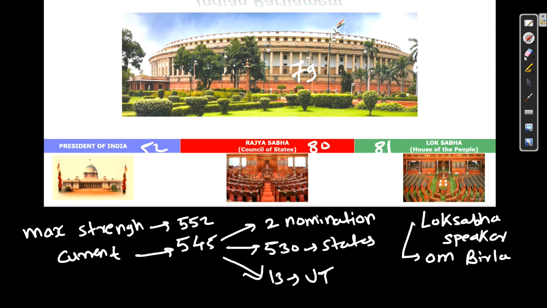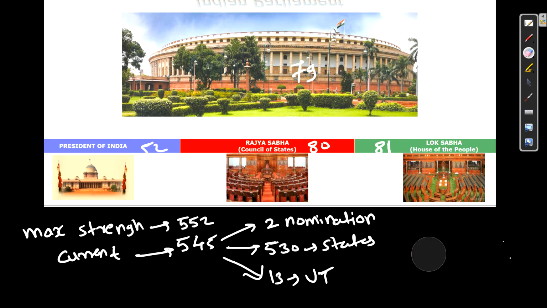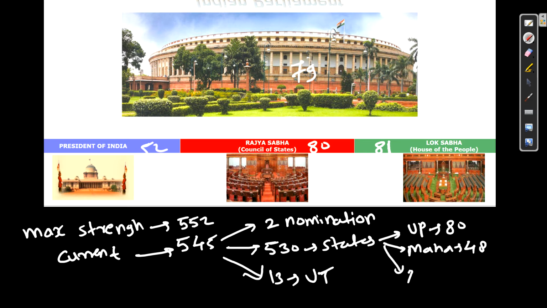Now the maximum seats. Out of these 530 from states, let's see. We will get maximum seats from UP basically, that is your 80. Then you have in second number Maharashtra, that is 48. Then you have Andhra Pradesh and West Bengal, that is your 42 and 42. Each, Andhra Pradesh also 42 and West Bengal also 42.